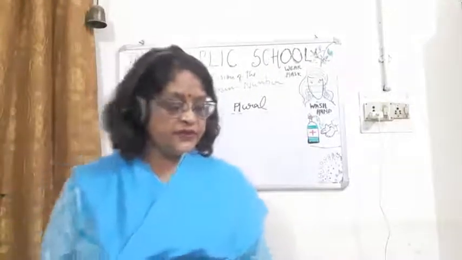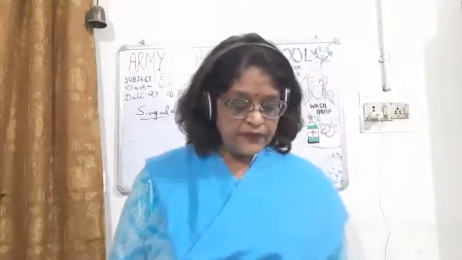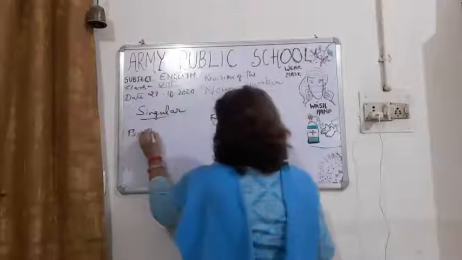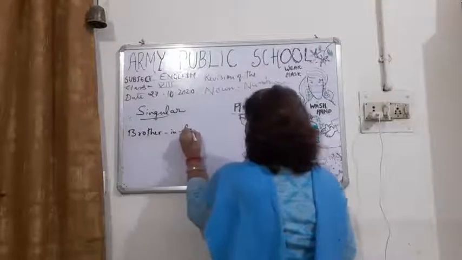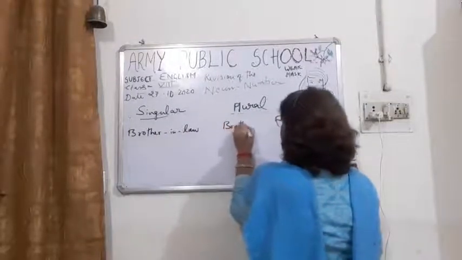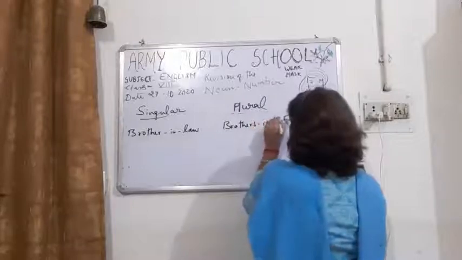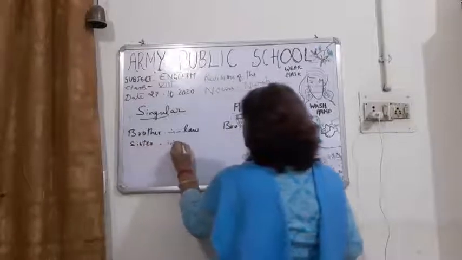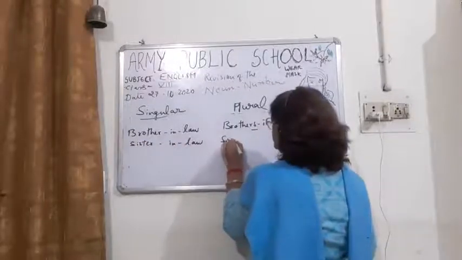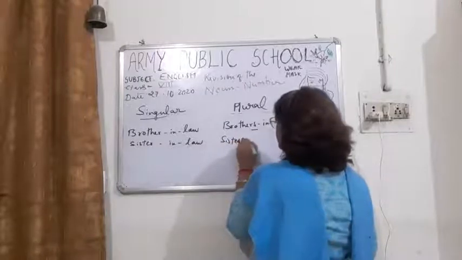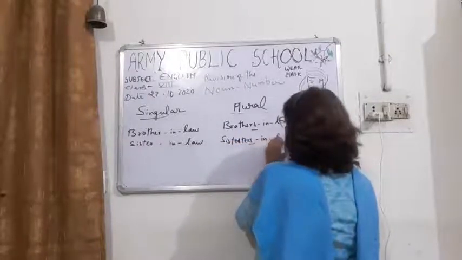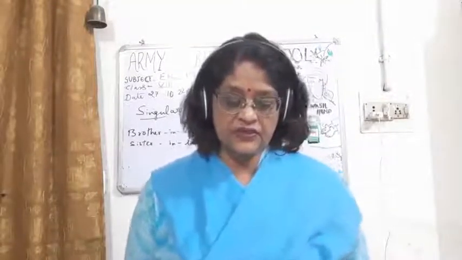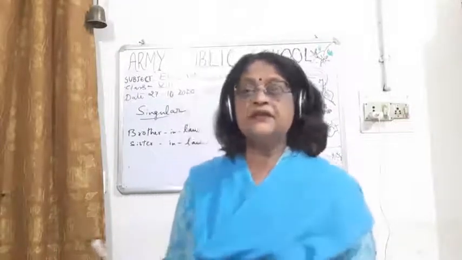Children, then there are many words where we put s. Here you can see brother-in-law. It will become brothers-in-law. So here we are putting s. Sister-in-law, sisters-in-law. So you can see we are putting s with the first word. Mother-in-law, mothers-in-law.